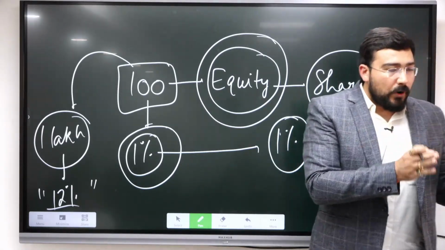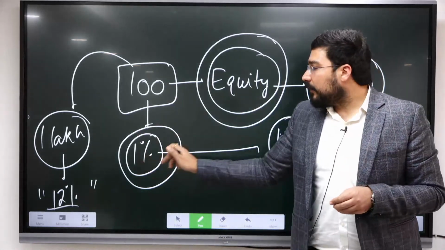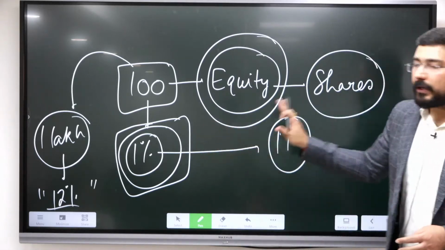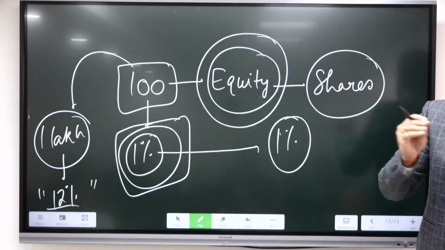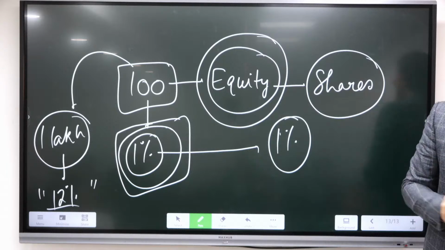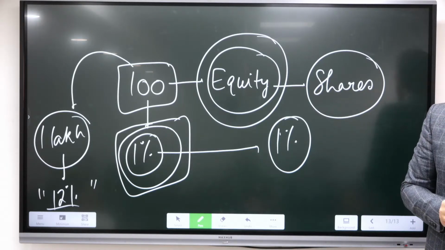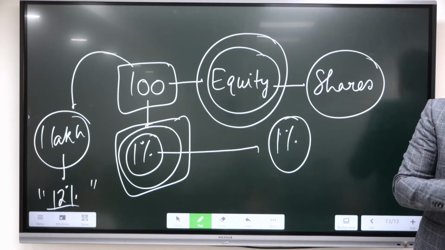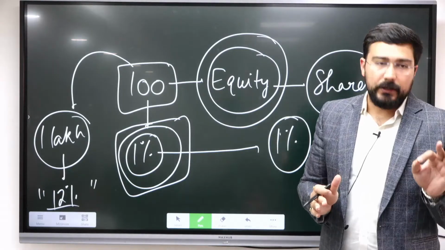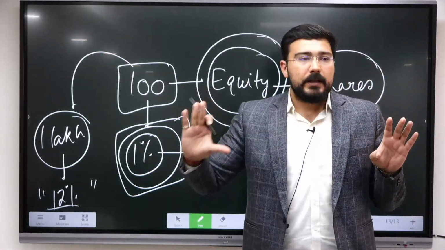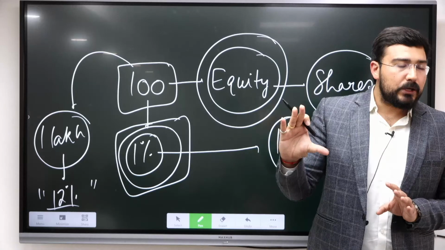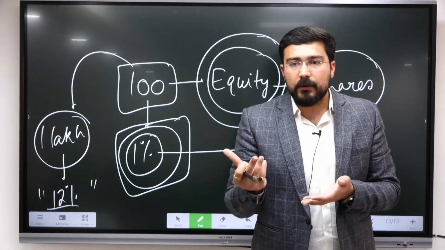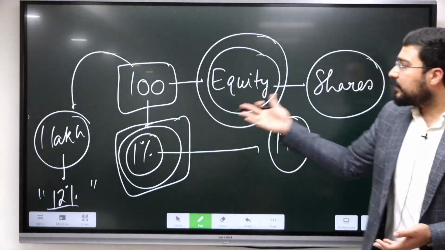And when there is profit, then dividend will be given to them as per their holding of the company. So this is the shareholding. When you buy some percentage or some stake in a company, that's how you become a shareholder. Shareholder mostly उन लोगों को बोलते हैं जिनका 1% से कम stake होता है. And those who have more than 1% are known as stakeholders. Stake मतलब larger stake है आपका company में. It could be by the promoter. Promoters are the initial people who are the owners of the company. ठीक है? So this is what it is all about.